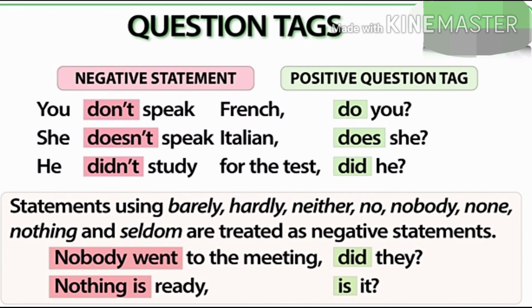This statement contains the word nobody, so it is negative and therefore we need a positive question tag. So the tag is did they? The next sentence, nothing is ready. Nothing is a negative word, so the tag is is it?